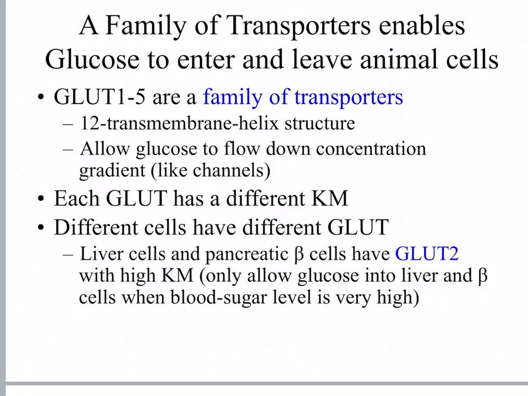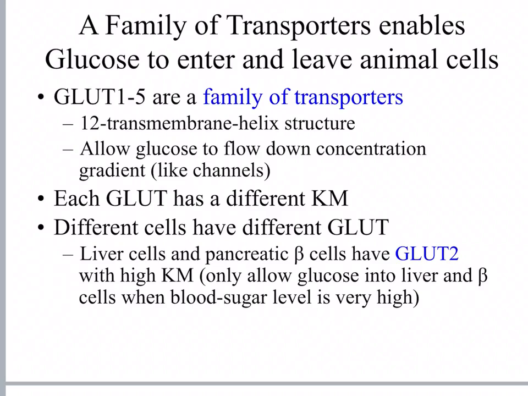So let's go ahead and talk about one of the last sections of this chapter, transporters for glucose to get in and out of the cell. So these transporters are called GLUT1, GLUT2, GLUT3, and they're a family of transporters. All of them span the plasma membrane with 12 transmembrane alpha helices. So they have sort of a pore where glucose can go through. And they're sort of like channels, but they're not channels, because glucose can go either way, either out of the cell or into the cell, depending on the concentration gradient.